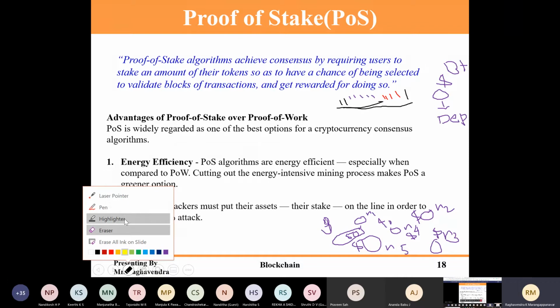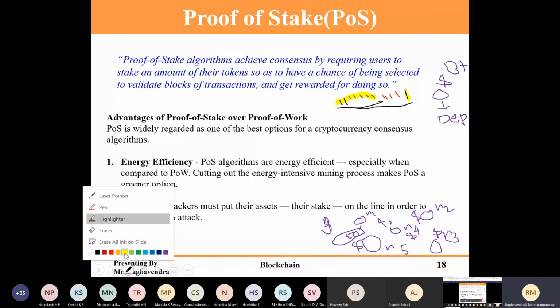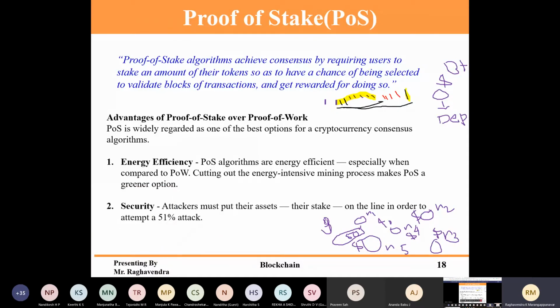So here the main disadvantage is that it's like a monopoly. Whoever is richer has more probability. Whoever is poor and doesn't have much Bitcoin to deposit will always have less chance of getting selected. It's like a monopoly. If the person is rich, he will deposit even more money so that his chances become more. It will keep on increasing. Got my point, right?